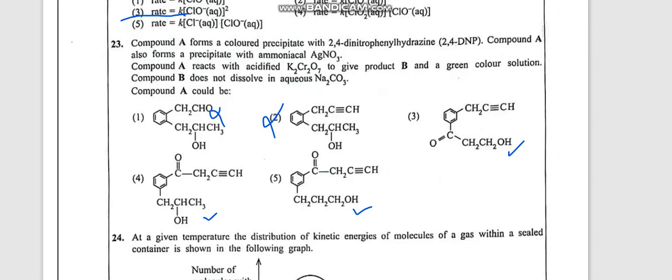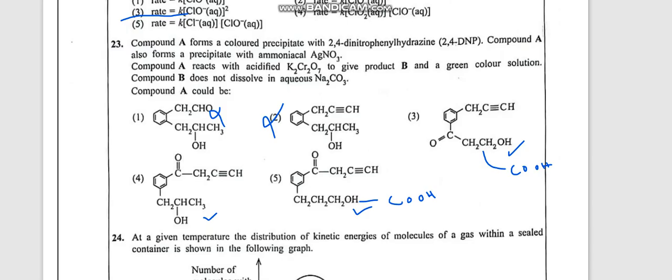Okay, that means now it is not reacting with sodium carbonate. Now let's see, when you oxidize primary alcohols, they are converting to carboxylic acid group. So this is converting to carboxylic acid. This also will convert to carboxylic acid group. But you can see the fourth one is a secondary alcohol. Now it is oxidizing to a ketone.